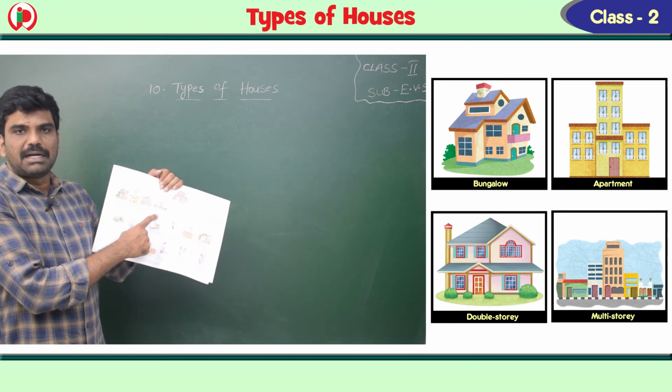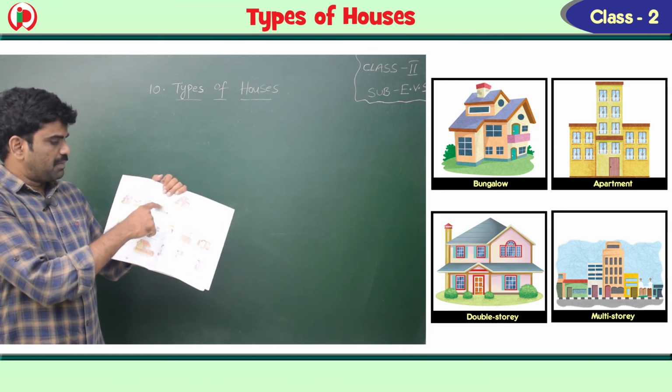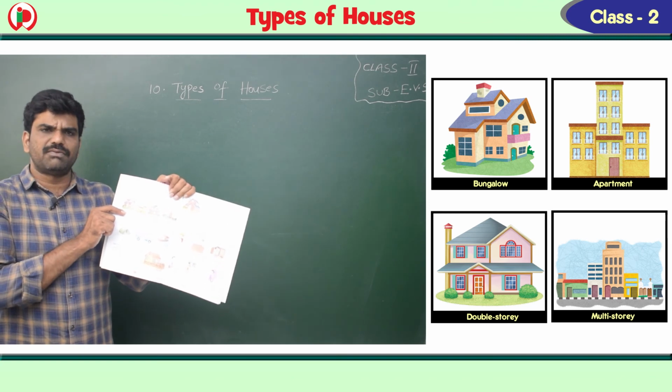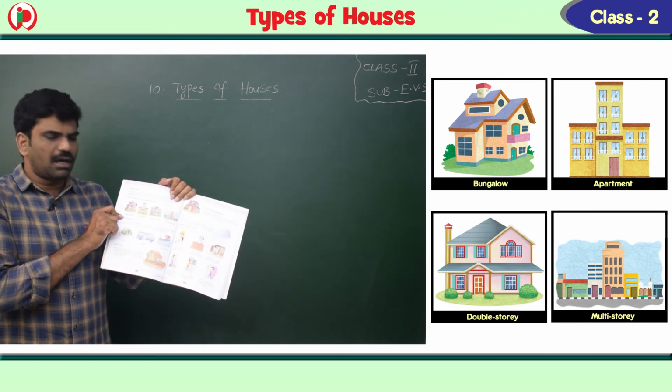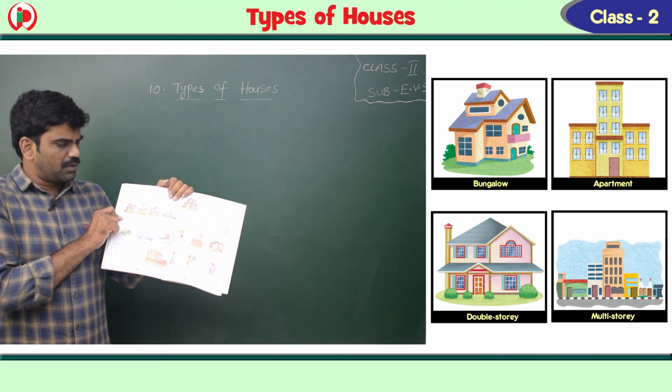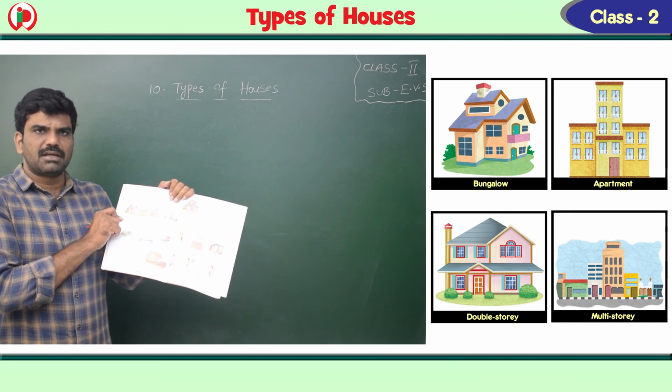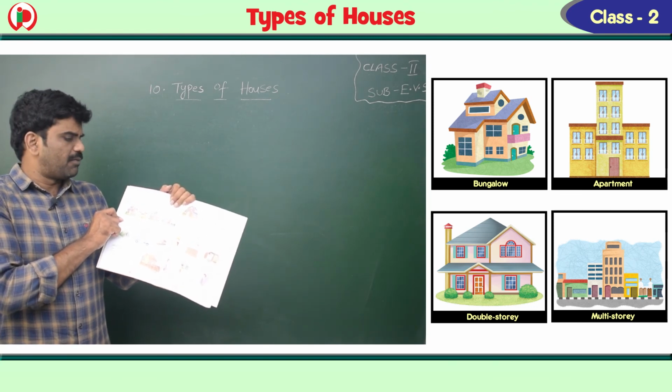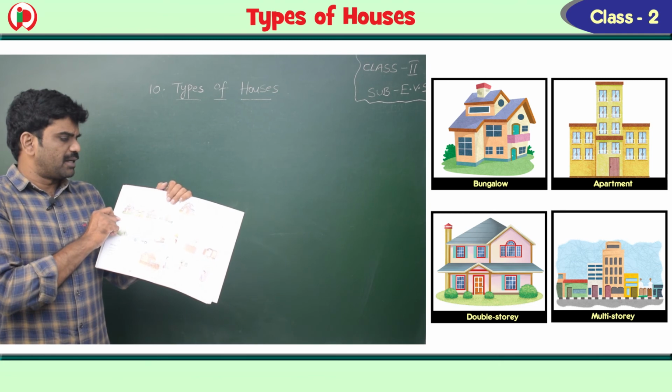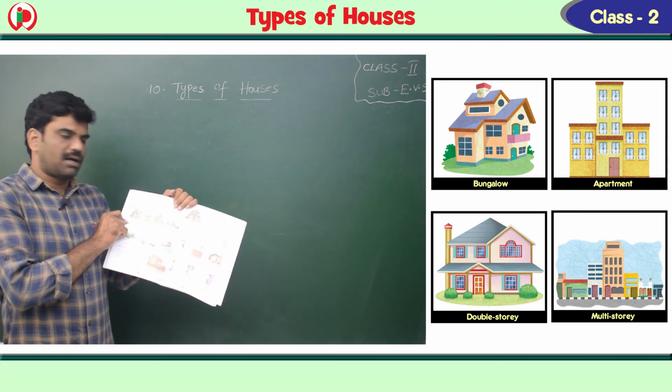And multi-storied means many floors. So all these four are made up of brick, cement, wood and iron. That is why they come under Pakka house.